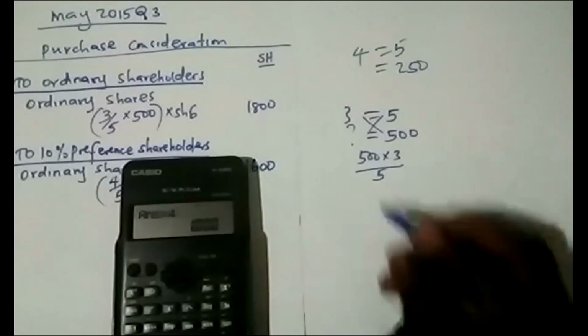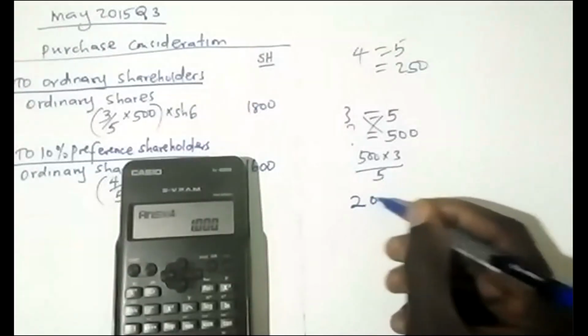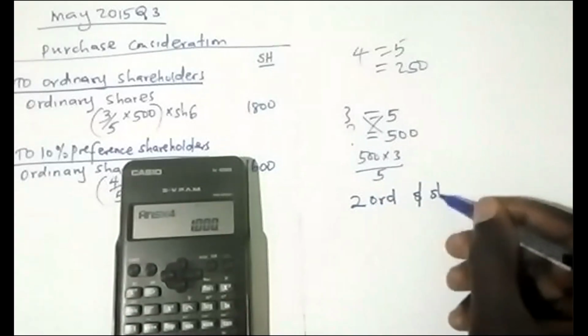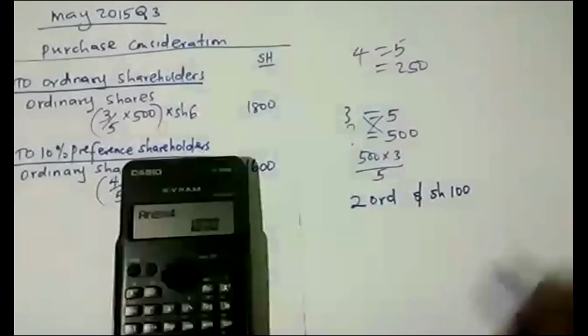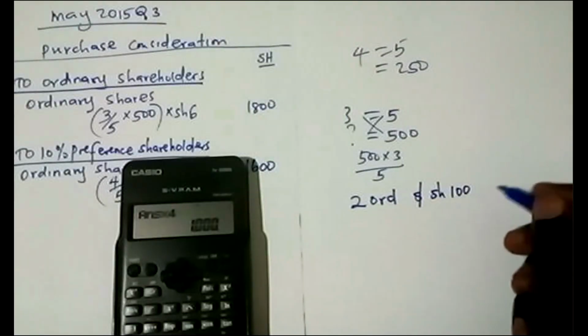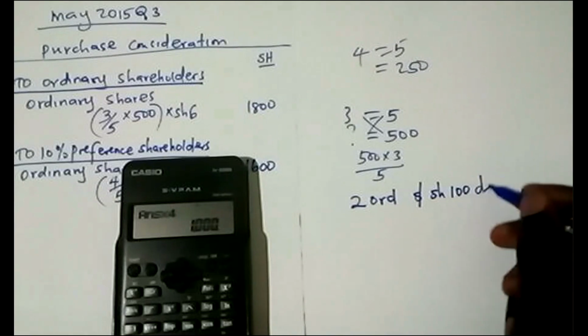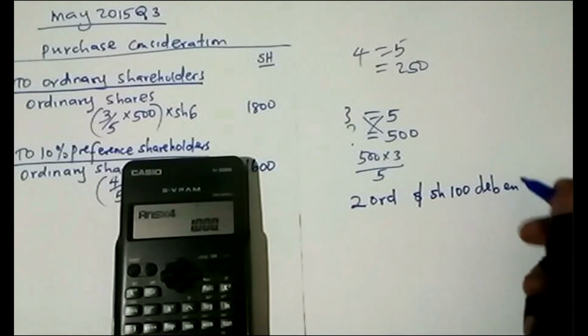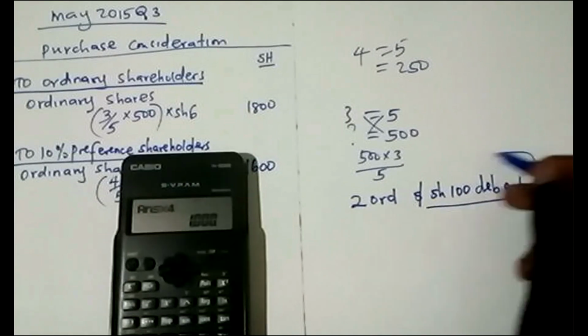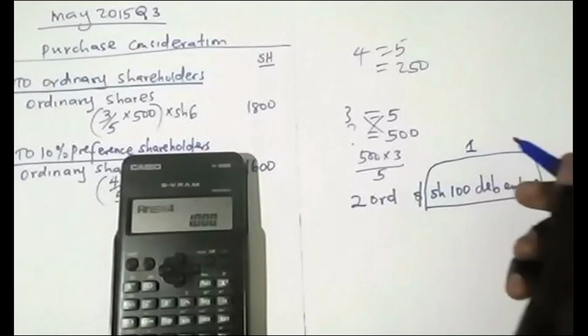So this is like 1 debenture going at 100.